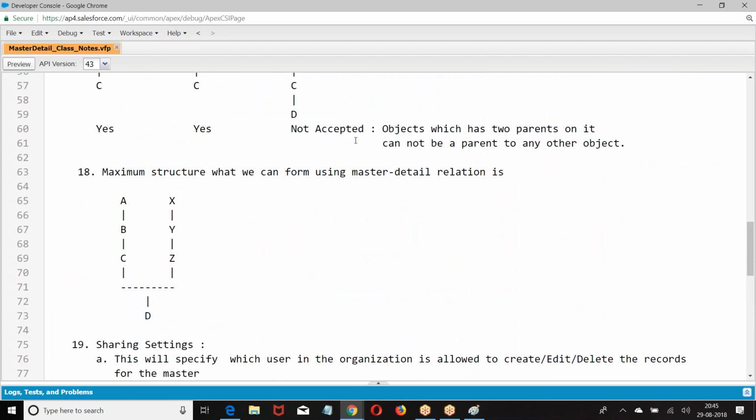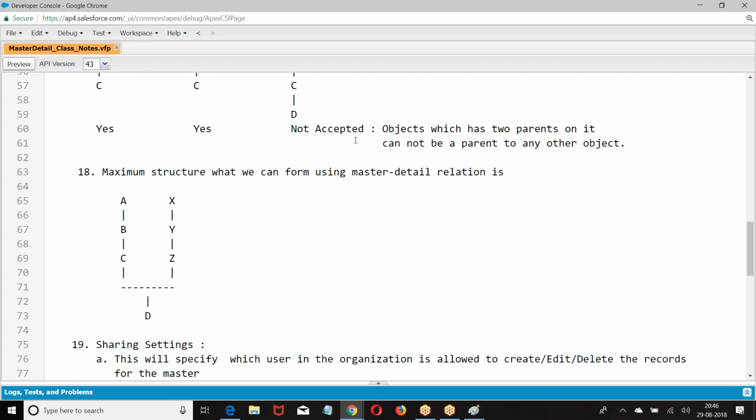Right. We have just started with master detail. Master detail is a data type which is used to create one-to-many relation. This field can be created only on custom object. Then this field can be created only on the object which does not contain the data. When it is creating one-to-many, on the many side we are supposed to create this field. This field will contain 18 character ID of the master record. This is a required field.